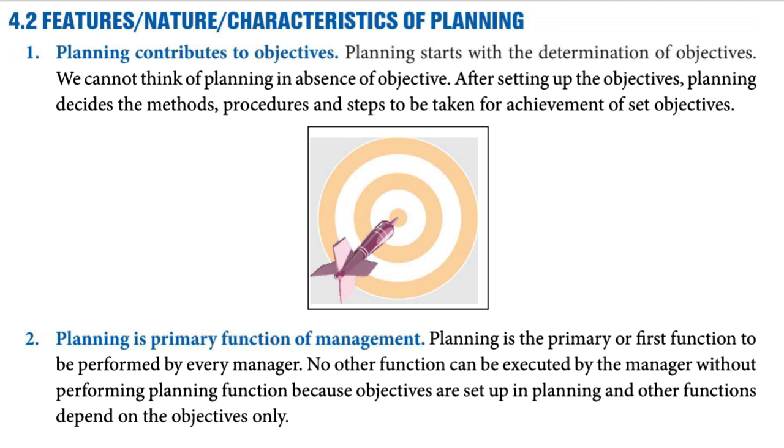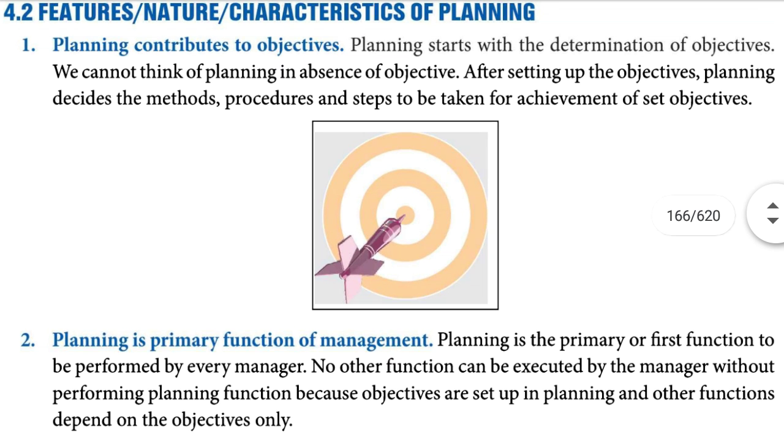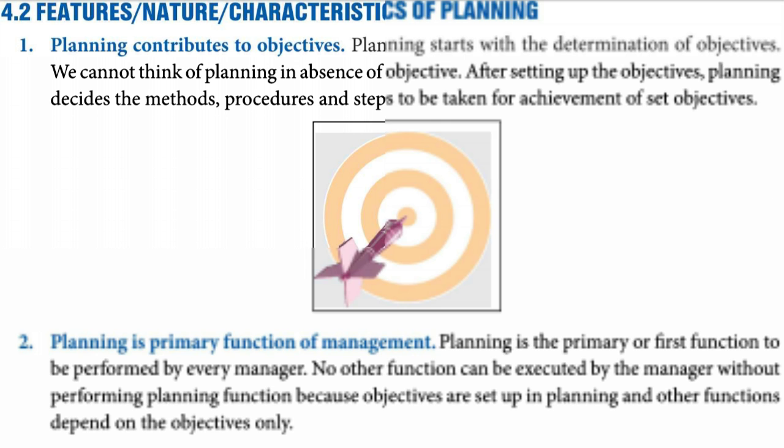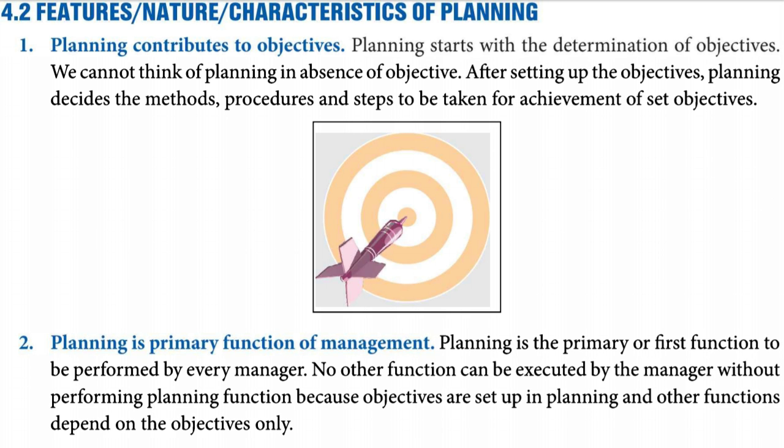After setting up the objectives, planning decides the method, procedure, and steps to be taken for achievement of the set objectives. The methods and procedures are the various types of plan which we will read about later in the chapter. So in the step of planning, we have to first decide the objective, that is, what is the objective of the enterprise or the business. Then on the basis of that we have to make the plan.